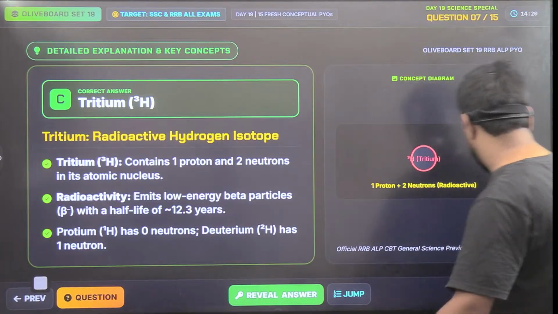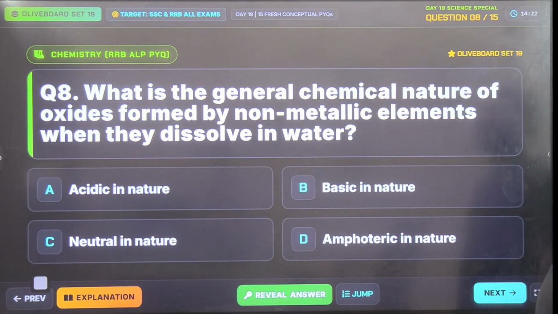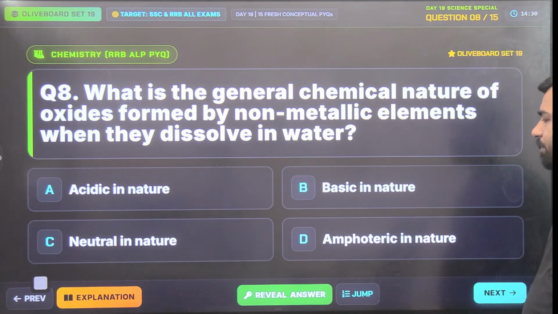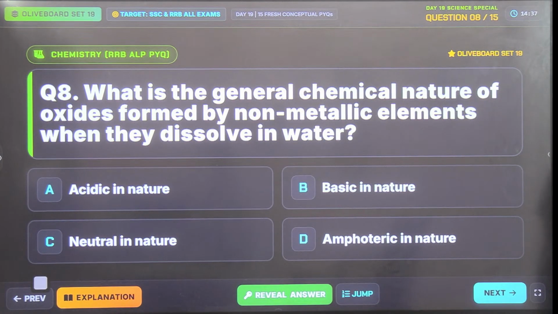Cool. Okay, next. What is the general chemical nature of oxides formed by non-metallic elements when they dissolve in water? So is it acidic in nature, basic in nature, neutral in nature, or amphoteric in nature? So guys, please focus on the term. It's saying non-metal. So what should be the correct answer?